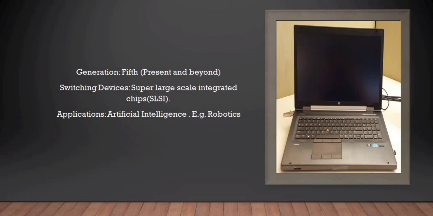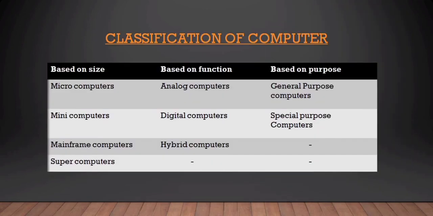Let's move to the classification of computers. Computers are classified into three types based on size, function, and purpose. Again, based on size, the computers are classified into four types. Number 1, microcomputers. They are the least powerful yet the most widely used and fastest growing type of computers, and are also called portable computers. Types are laptop, personal computers, tablet computers, handheld computers, personal digital assistant.